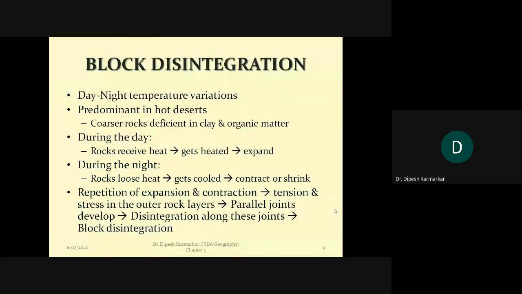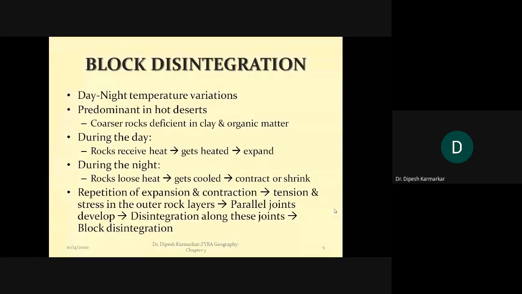Now, let us understand block disintegration first. I hope that you have your notebooks and pens and you are noting down important points like in the last lecture. If you didn't do it in the last lecture, please start that habit in today's lecture. Don't copy the things on the slide, there is no point in that. Only note down the important things that you feel like noting down.